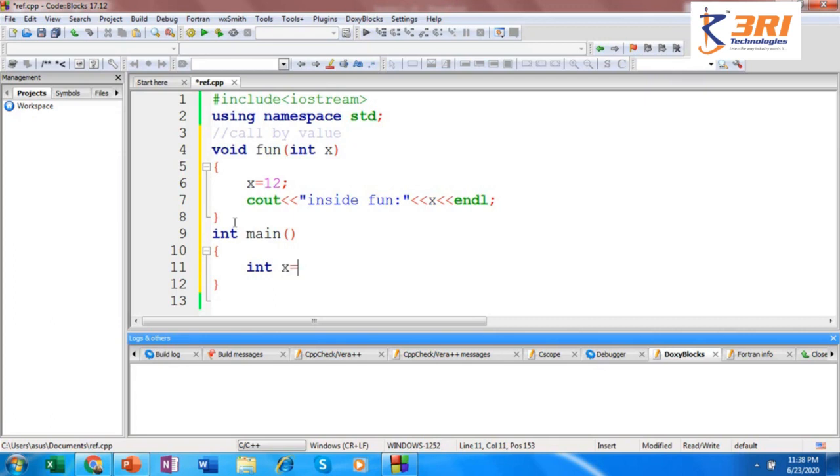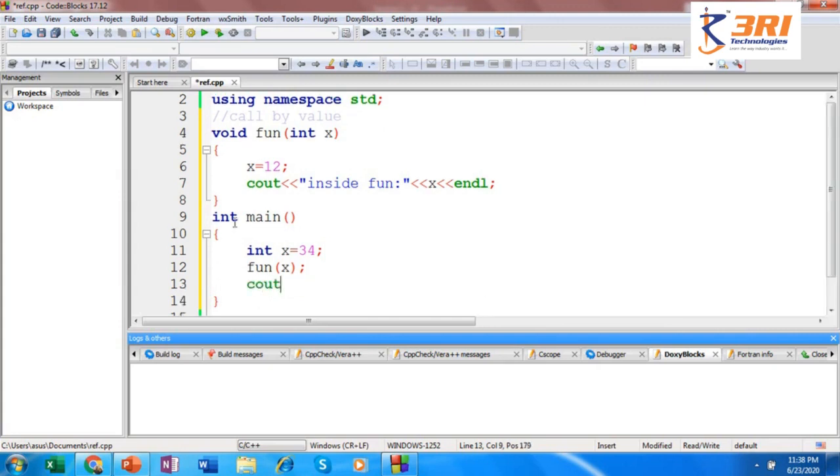Let me initialize it with say 34. Now I'm going to invoke my function here by calling the function fun, and let me pass the argument as x. So the argument that you pass when you call the function is referred to as the actual argument. Now let me print the value of x inside main, that is from where I am invoking the function fun.